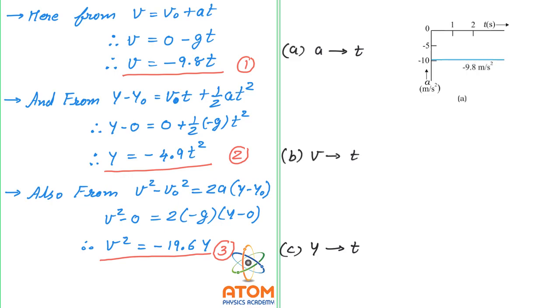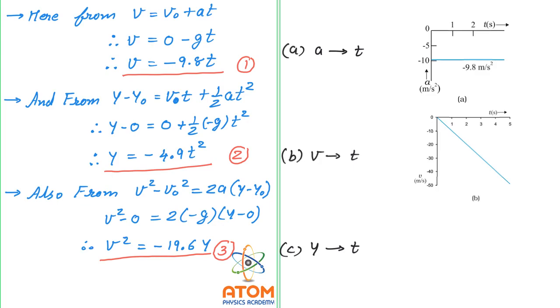Understood? Now if we discuss velocity, then the velocity versus time graph will be something like this. This is velocity v and here is time t, right? And this is the negative direction of velocity because it is falling downward, so we have taken the negative direction of velocity. But the main point is that the velocity versus time graph is a straight line. Since it is a straight line, it proves acceleration is constant.